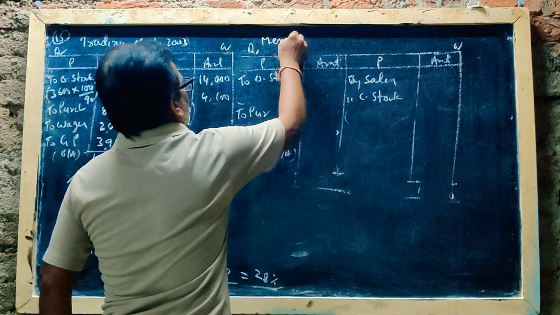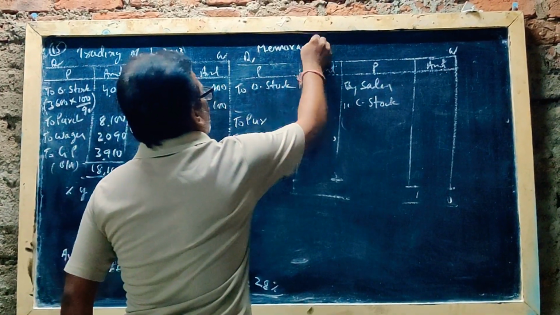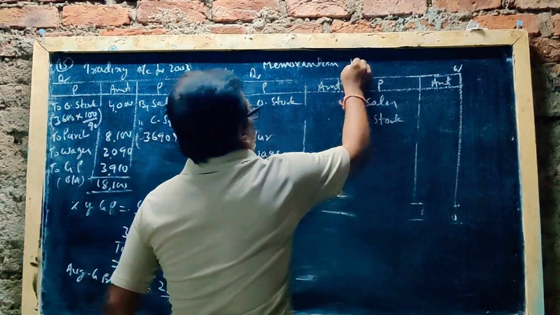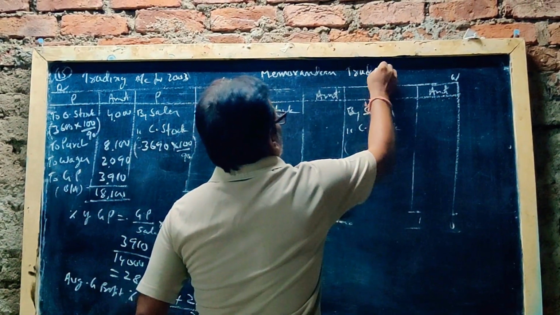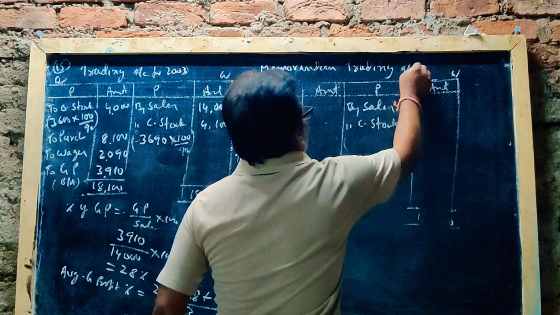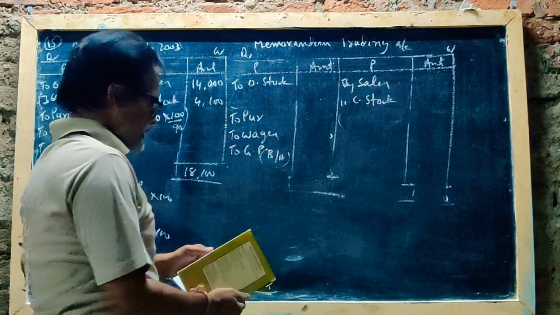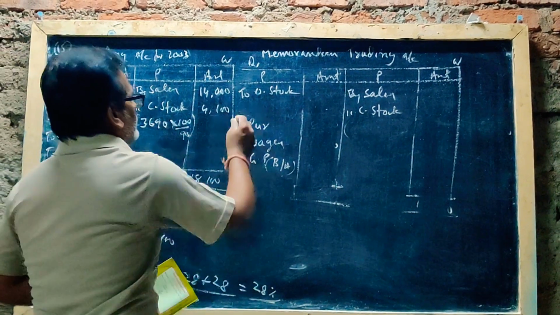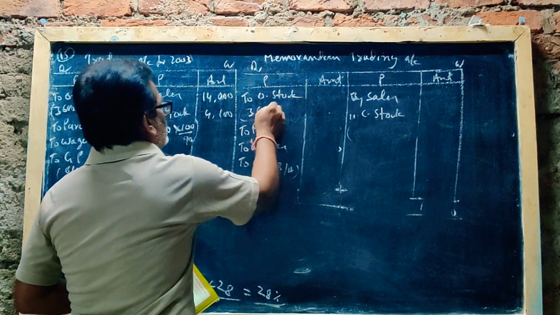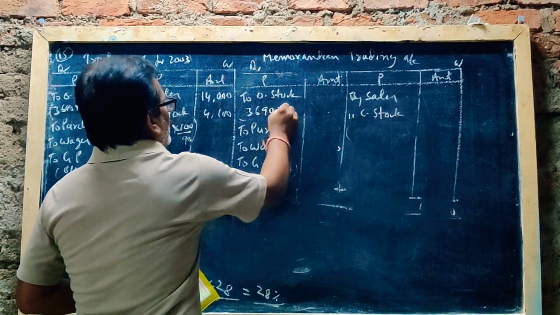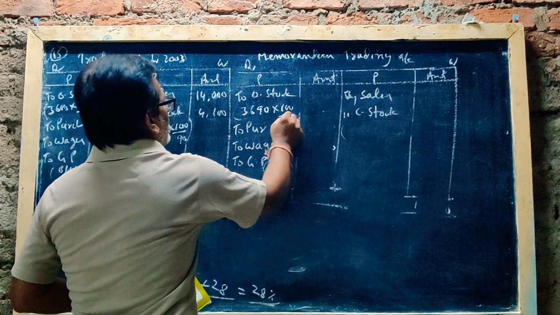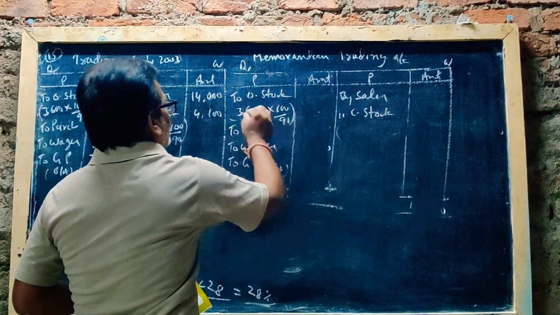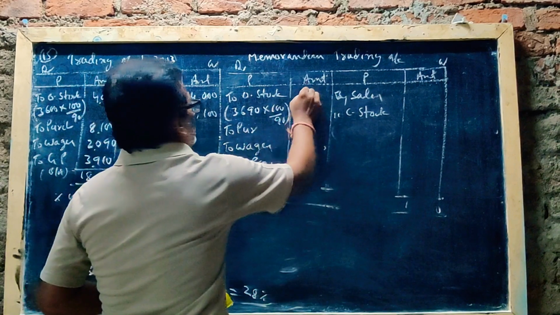Memorandum trading account. To opening stock 3690. So 3690 into 100 by 90, 4100.